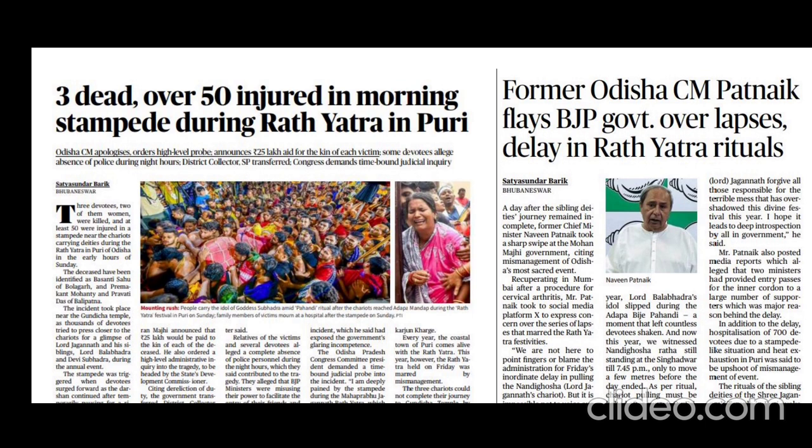That is, three dead, over 50 injured in the morning stampede during the Rath Yatra in Puri. What is the keyword here? One is stampede. Apart from that, the Rath Yatra in Puri. Okay, so Puri is in Odisha.